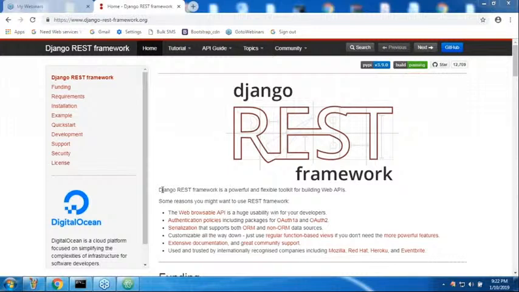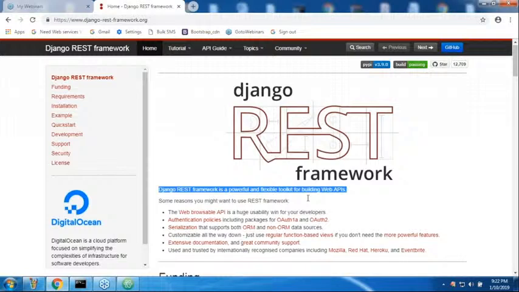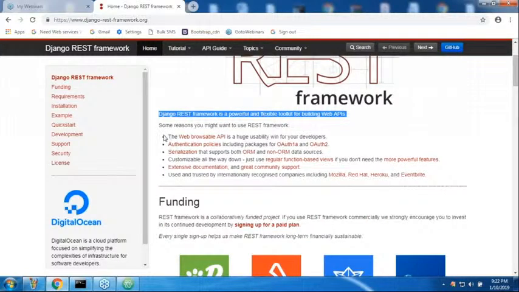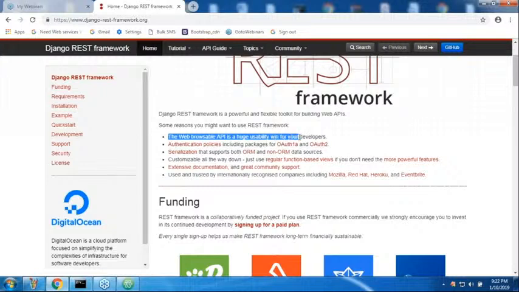Django REST framework is a powerful and flexible toolkit for building web APIs. Some reasons you might want to use REST framework: the web browsable API is a huge usability win for your developers. Authentication policies, including packages for OAuth 1a and OAuth 2. Serialization that supports both ORM and non-ORM data sources.